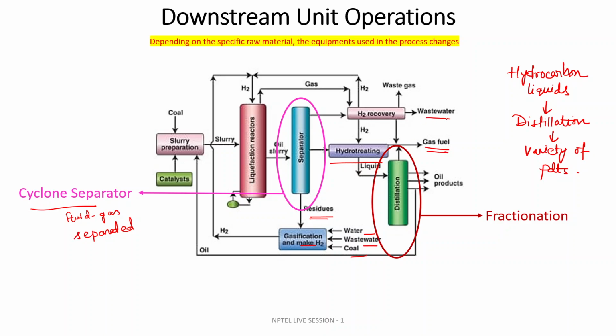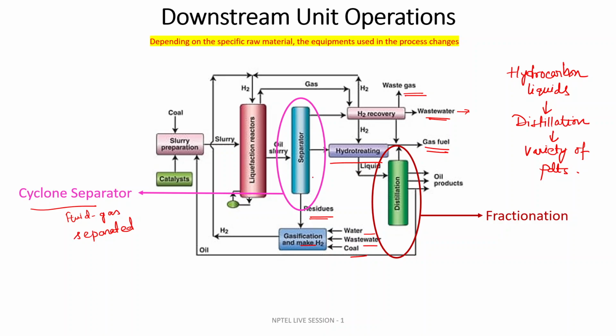From this unit of separation or washing, the wastewater can either be collected in the wastewater treatment plant or recycled. After treatment, this wastewater can be recycled. So this is the complete chemical process involved in the downstream operation that I have focused on.